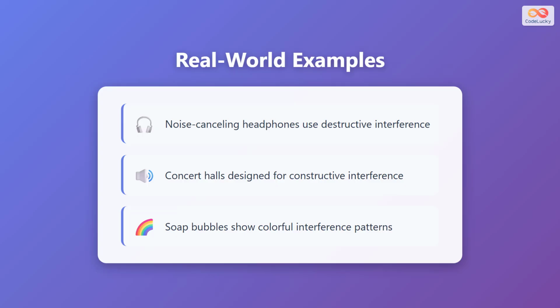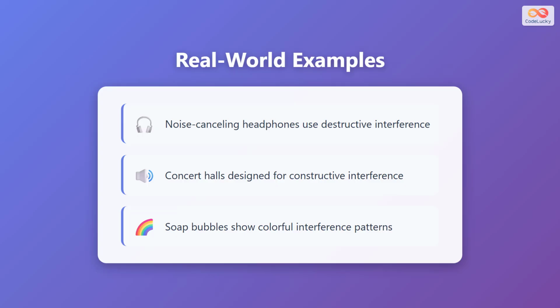Wave interference has many practical applications in our everyday lives. Noise-canceling headphones use destructive interference by generating sound waves that are out of phase with unwanted noise, effectively canceling it out. Concert halls and auditoriums are carefully designed to promote constructive interference, ensuring that sound waves from the stage combine effectively to reach the audience with maximum clarity and volume.